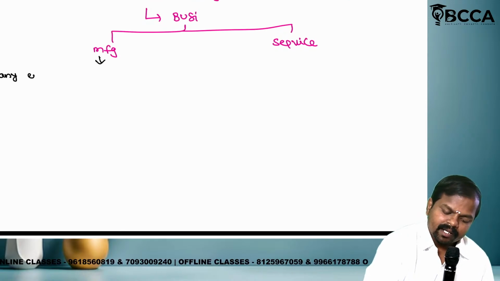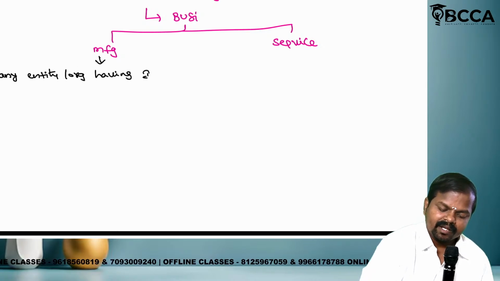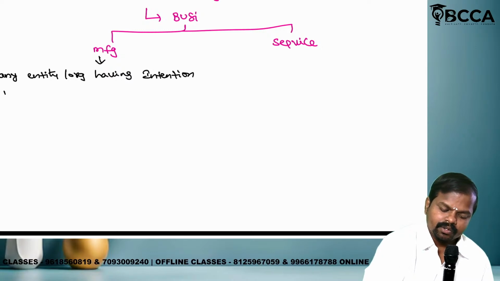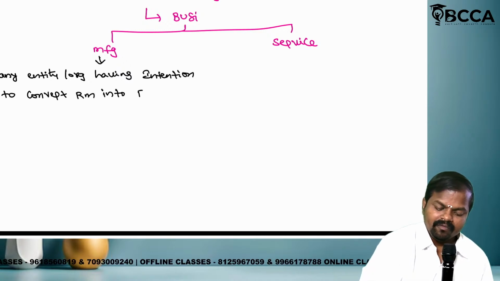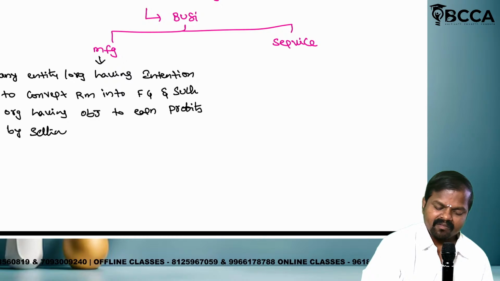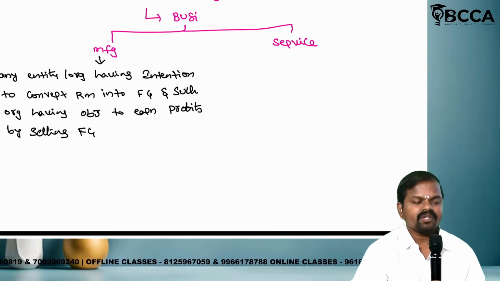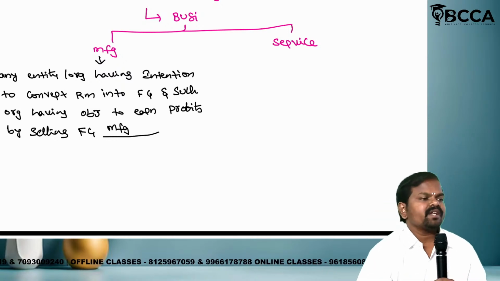Any entity or organization having the intention to convert raw material into finished good, and such an organization having the objective to earn profits by selling finished good, is called which industry? Manufacturing industry.